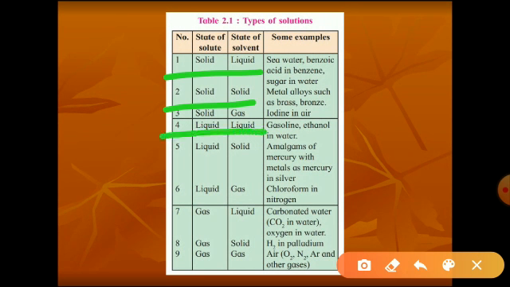Then liquid solute can be dissolved in the liquid solvent. Example is gasoline, ethanol in water. Liquid solute can be dissolved in the solid. Solid is the solvent. Examples are amalgams. Liquid solute can be dissolved in the gas, for example chloroform in nitrogen. Gas solute is dissolved in the liquid solvent.